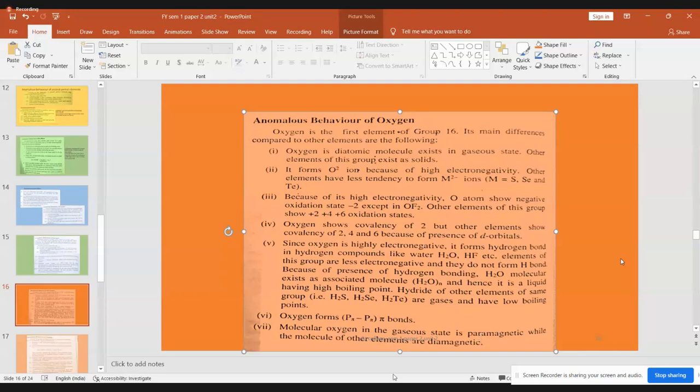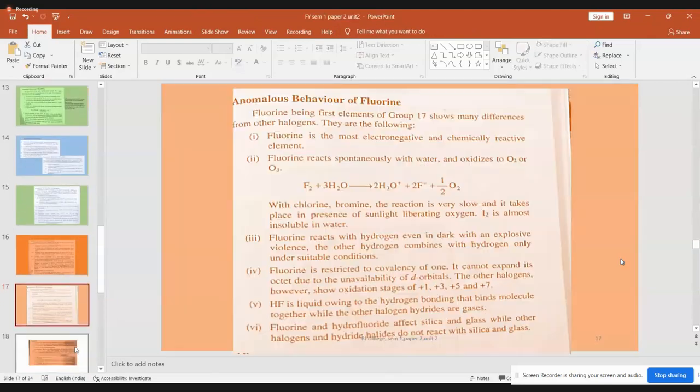Okay, fine. Let us move on to see what is given for fluorine. Anomalous behavior of fluorine. Now you should be able to say, those who have been attending the lectures regularly, one point will be there in your mind that fluorine is always in the form of an ionic form F-1. That is, -1 is its oxidation state always.